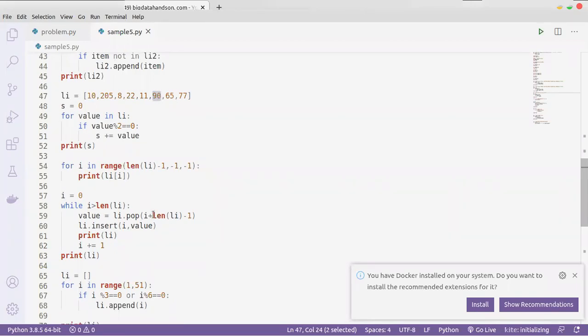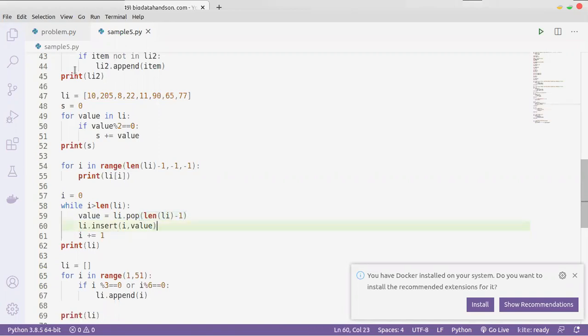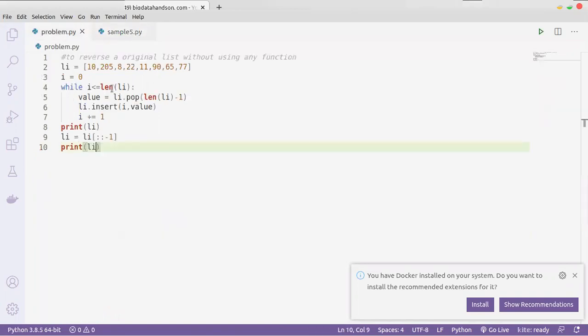So we can say len of li minus 1. If i is equal to 0, it is the same itself. I have written it in this file. So this is the thing we need to do, and it will reverse the list. Or simply, we know that we have reversed a string, and the same way we can reverse a list also.